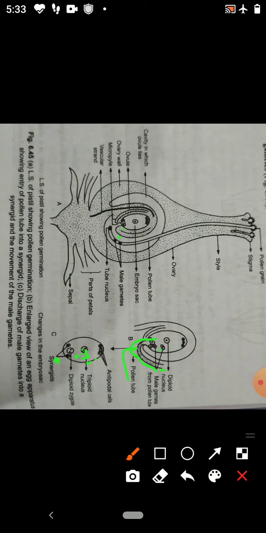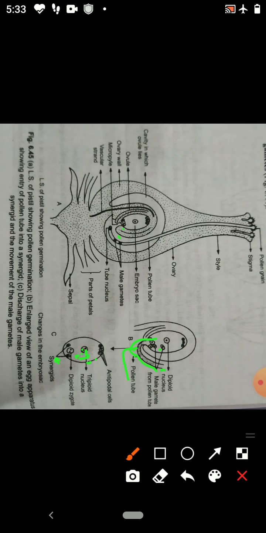So here there are two fusions, one is syngamy, that is the fusion of one male gamete with the female gamete egg. The other is fusion of the other male gamete with the polar nuclei. Therefore, this is known as double fertilization.